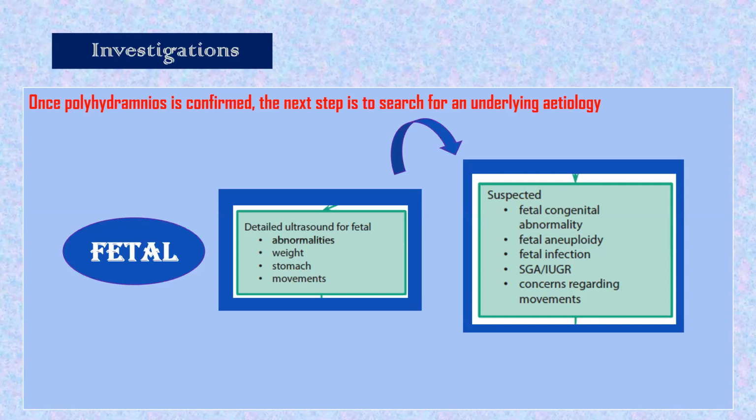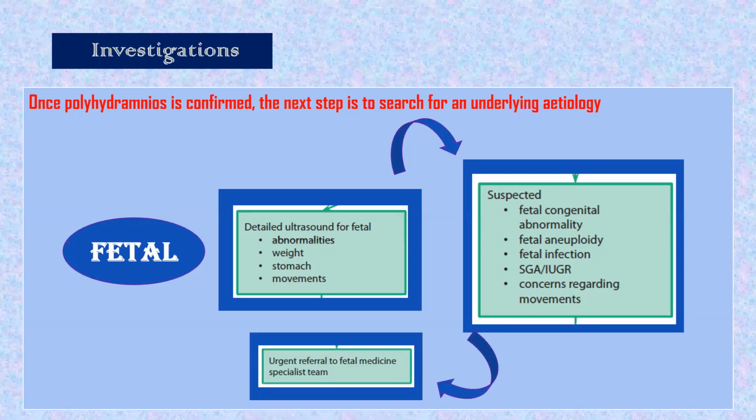So we suspected any fetal anomaly, aneuploidy, infection, growth, and concern regarding movements. We did detailed ultrasound. Now what are we doing further? When we did this ultrasound, we came to any of these points, and there is polyhydramnios. We are urgently referring to a fetal medicine specialist.